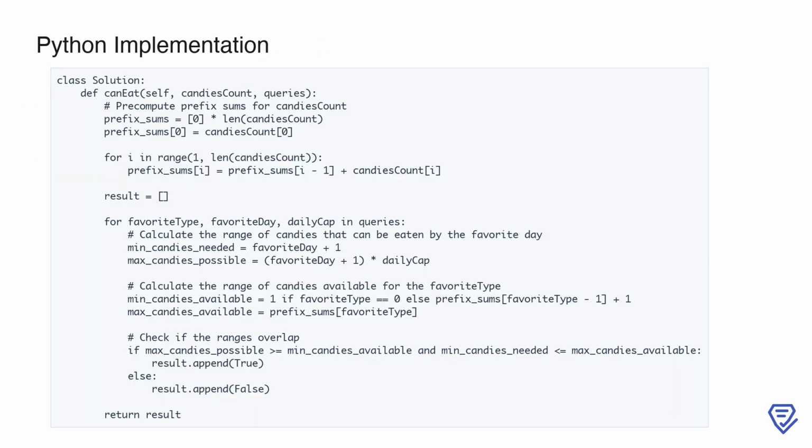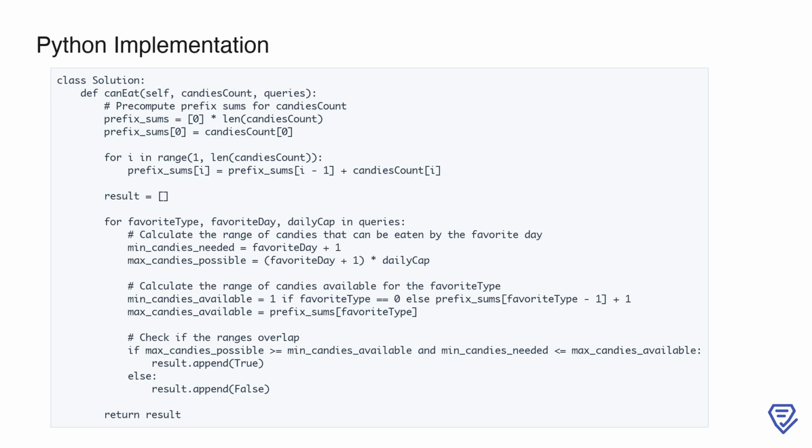This Python solution solves LeetCode problem number 1744, can you eat your favorite candy on your favorite day, by efficiently determining whether the specified candy can be eaten on the given day under the provided constraints. The problem is approached using prefix sums, which allow us to calculate the cumulative candies available for any type in constant time. Let's break it down step by step. 1. Prefix sum calculation. We start by computing the prefix sums of the candies count array. The prefix sums represent the total number of candies available up to and including a specific type. This helps us quickly calculate the range of candies available for any type.